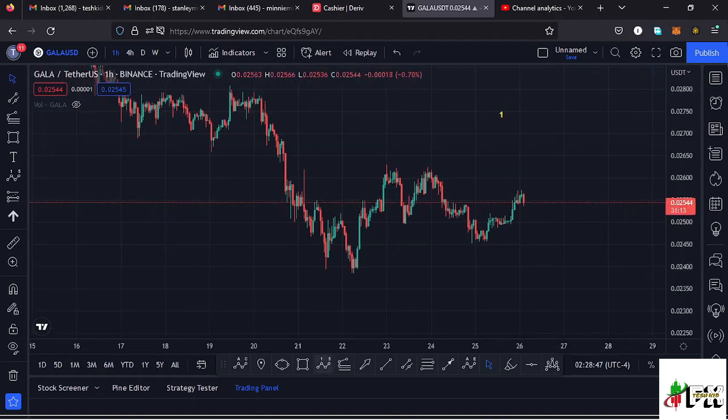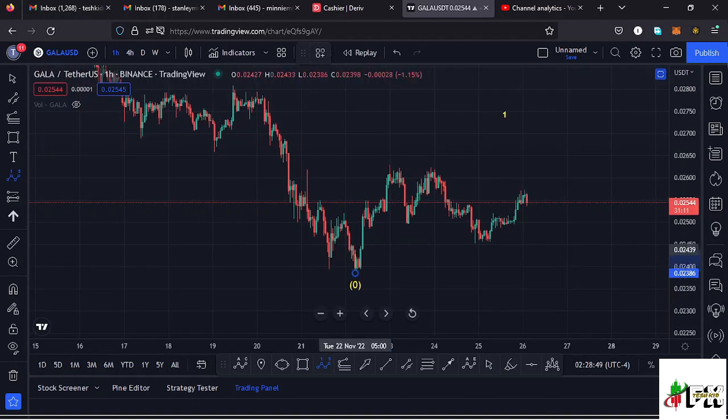And if I draw my Elliott wave structure, we can have this as a wave 1 to the upper side. Then we have seen this corrective movement to the lower side in the formation of a wave 2.